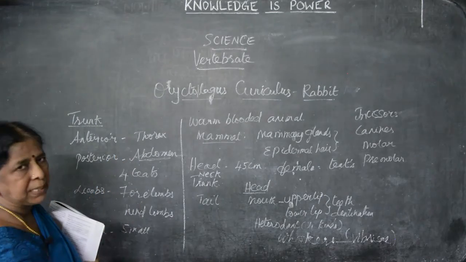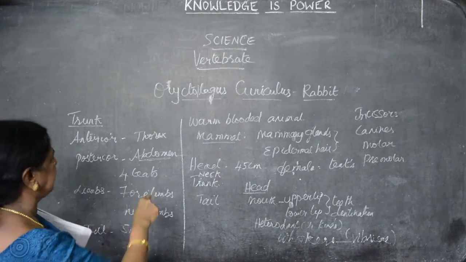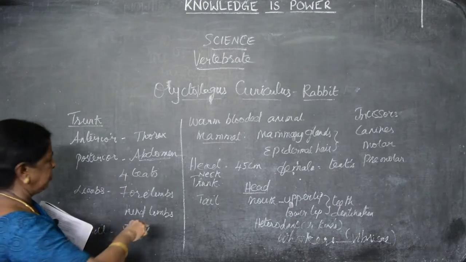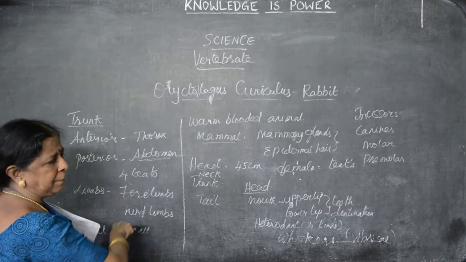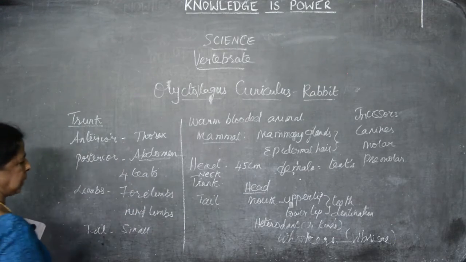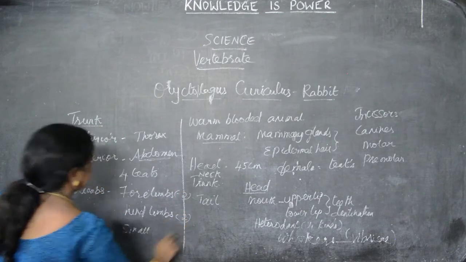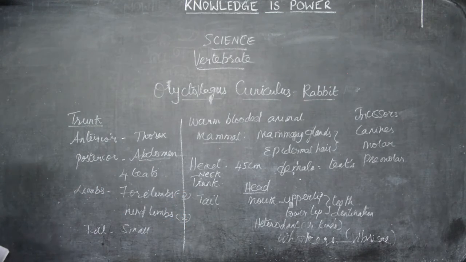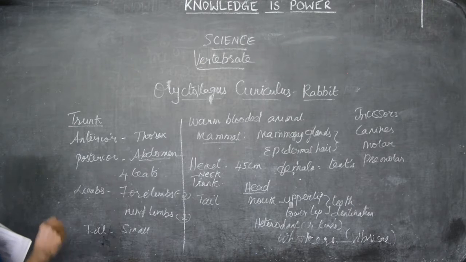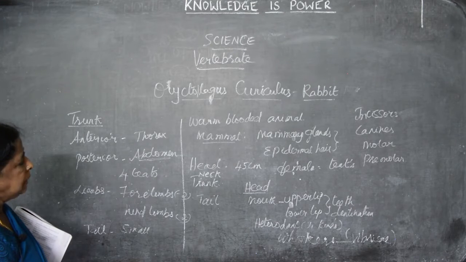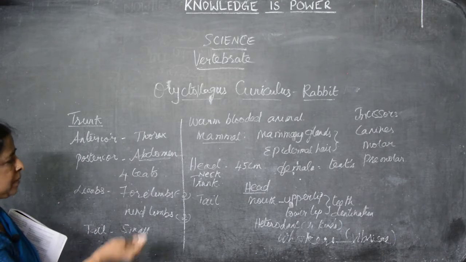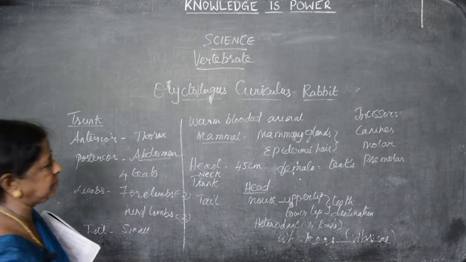We can differentiate whether the rabbit is male or female by seeing the teats, 4 teats. There are 4 limbs, 2 forelimbs and 2 hind limbs. The forelimbs are shorter than the hind limbs, and they help the rabbit to jump. The tail is the smallest one. It is also an escaping organ: whenever danger comes, it signals to the other rabbits and they move away from that place.